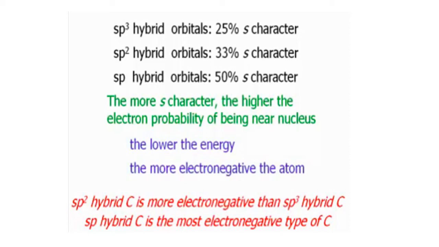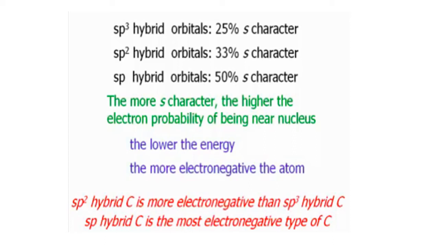So what is the impact of this s character? Whenever s character is less, the electron will spend less time near the nucleus. First of all, the s shape is spherical. If a hybridization has less s character, it spends less time near the nucleus.